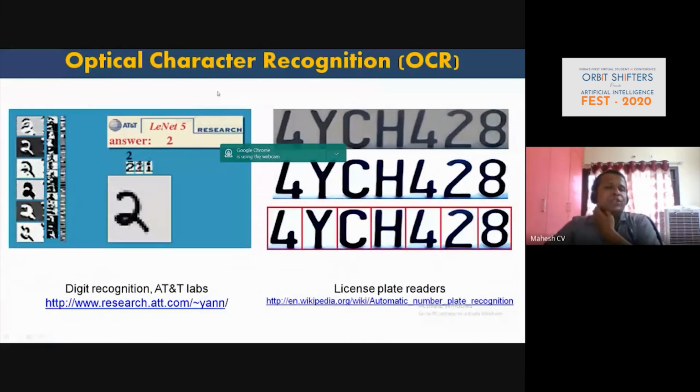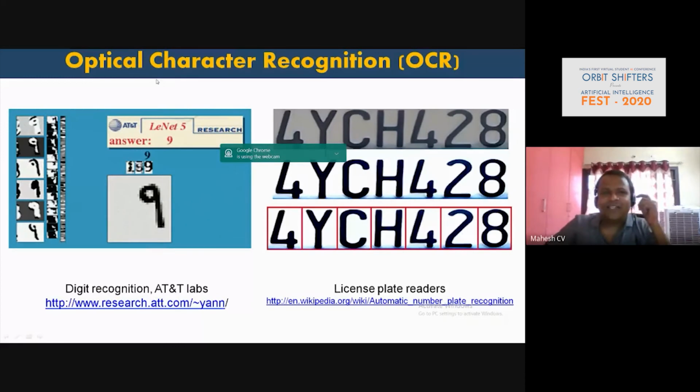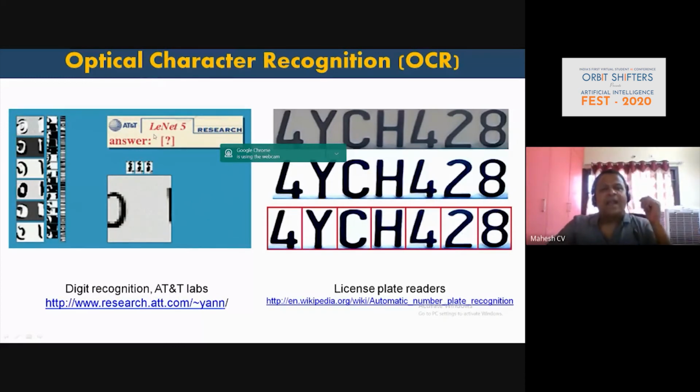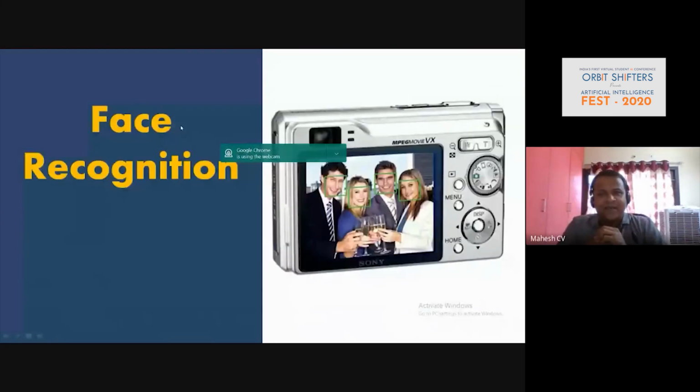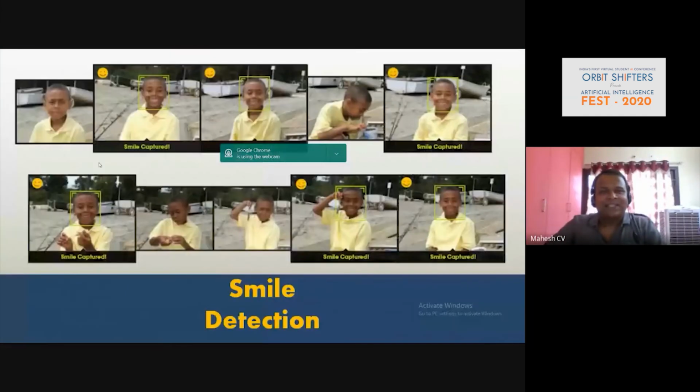And apart from sports, if you look at the very popular OCR, which is optical character recognition, and even facial recognition, you are getting it nowadays in your mobile as well, right? So that's where computer vision comes into the picture. And even smile detection. You see now with a few cameras, it can capture only the smile. Now if you see here, there are around six images, and the remaining would be automatically deleted. It's not even going to save in your mobile or a camera which you are taking. But this feature is only available with a few models, not with all the models.